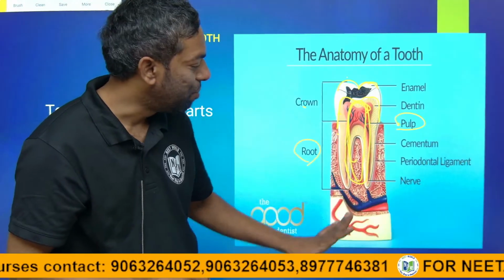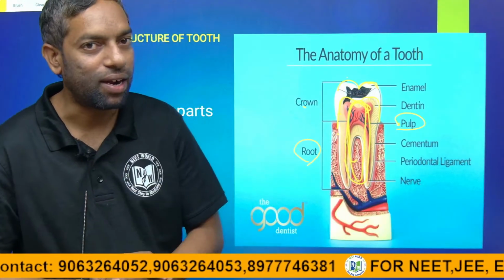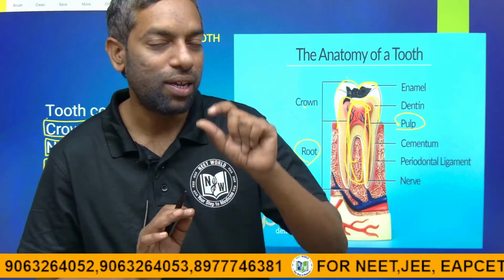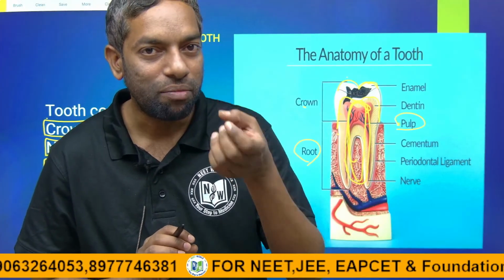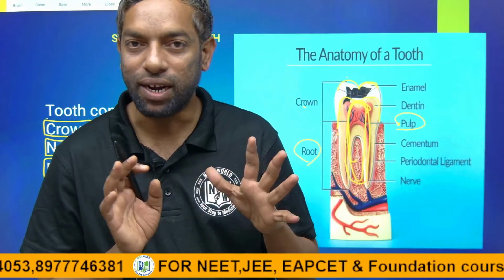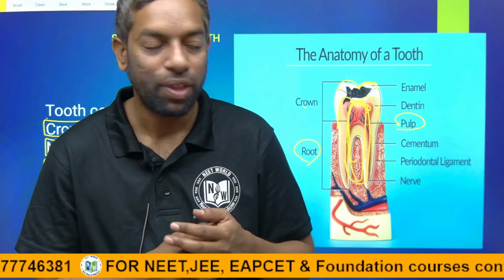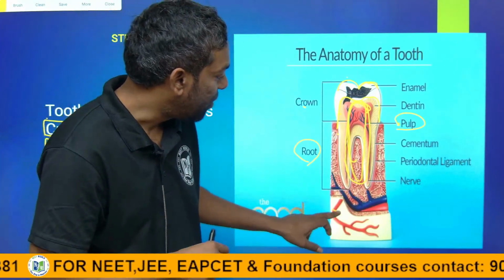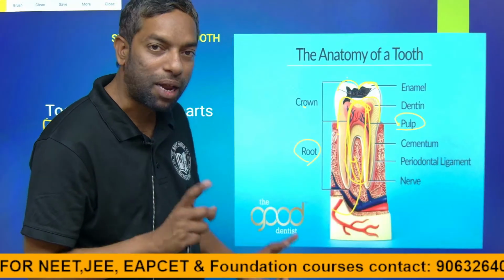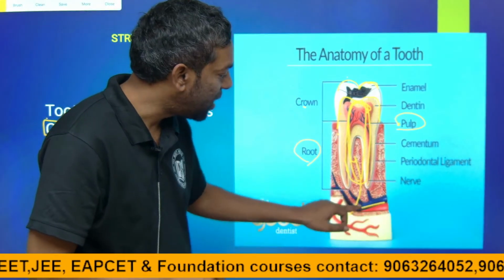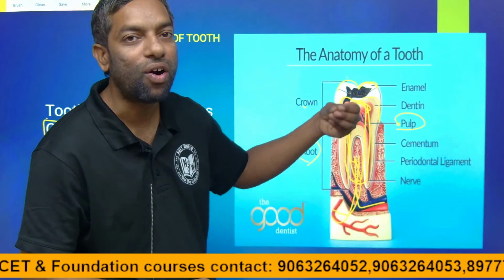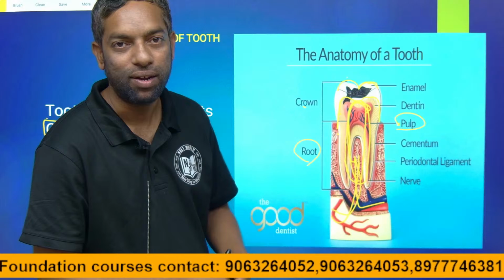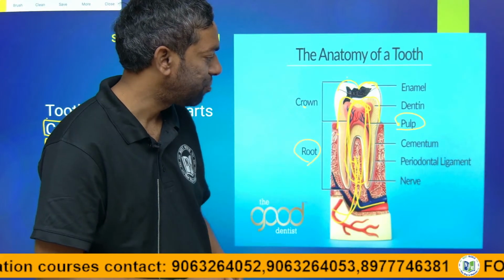Guys, the tooth is an organ, not a tissue. An organ needs blood and nutrition, everything. Nerves enter into the pulp cavity and blood vessels also enter into the pulp cavity. They give nutrition and oxygen to this organ. This is the pulp cavity.